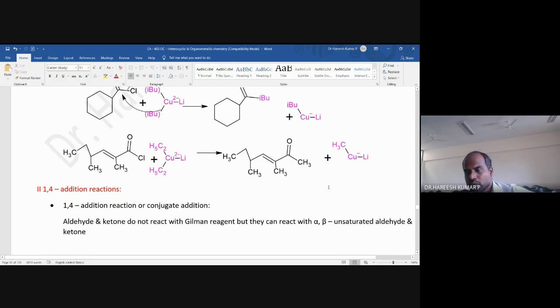So this is about substitution reactions of organolithium, more particularly Gilman reagent. One more parameter is there, that is 1,4 addition reactions of organocopper reagent. That maybe I will discuss in my next class.